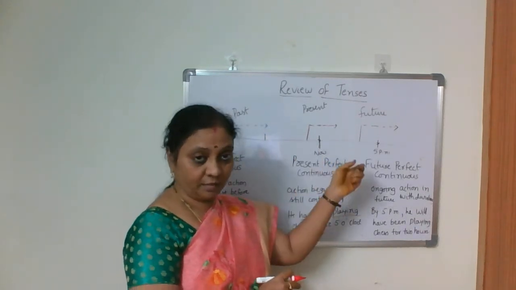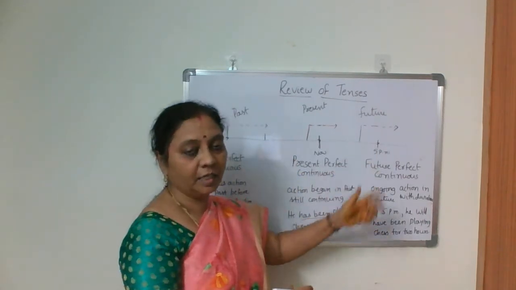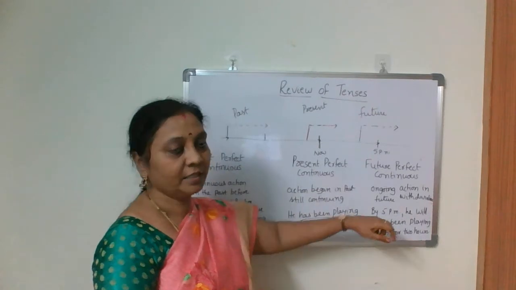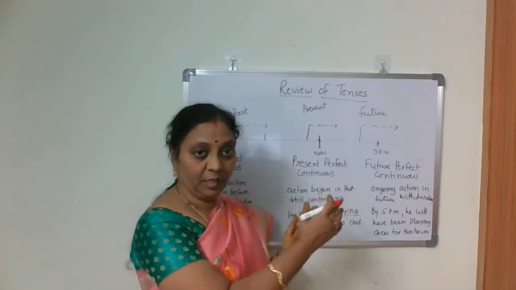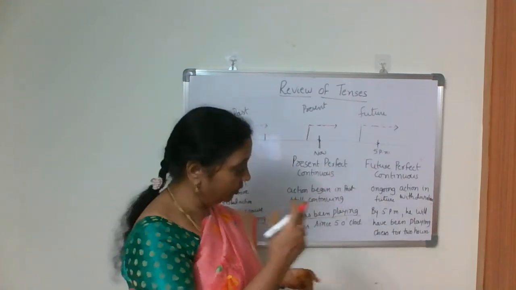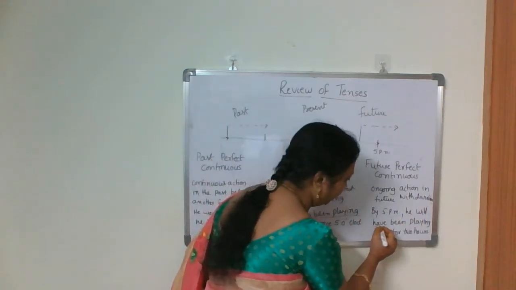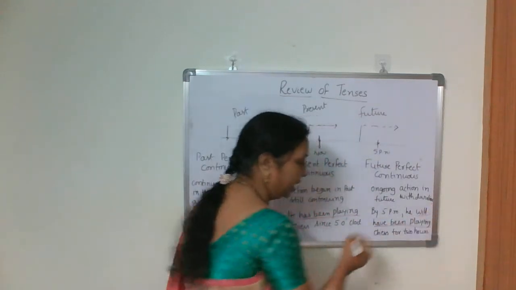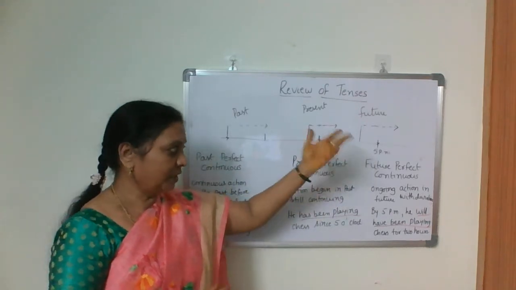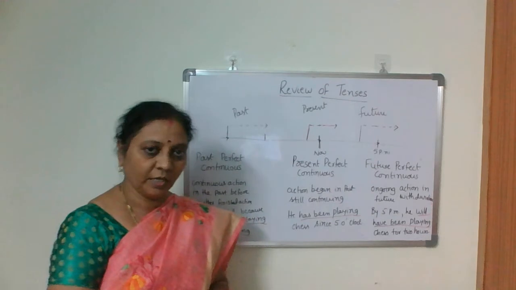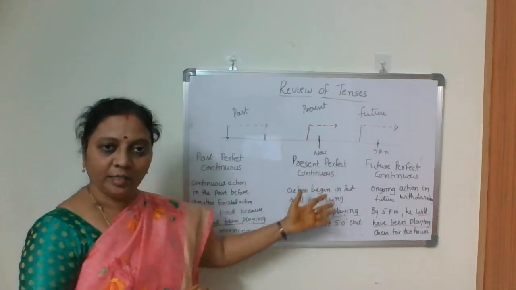In future perfect, as I showed last, he will have completed by that time. But here, he will have been playing, still going on. The action is still going on, but in future time, and by that time for 2 hours he will have been playing and still going on. So in such cases we use future perfect continuous tense. By 5 p.m. he will have been playing chess for 2 hours. Before that he will have started, and he will have been playing for 2 hours. So that is future perfect continuous tense. This is about all 12 tenses.